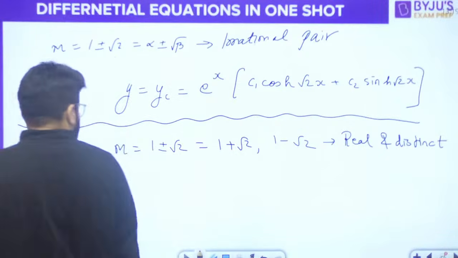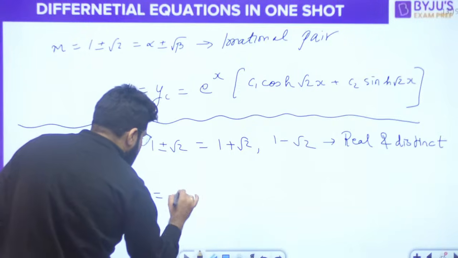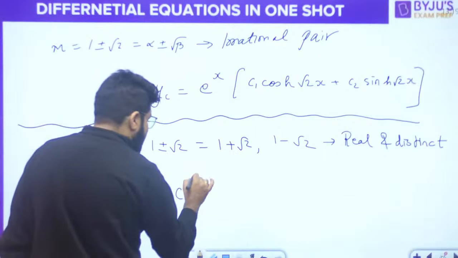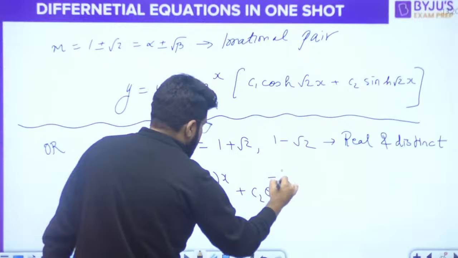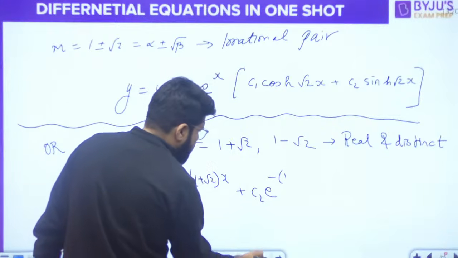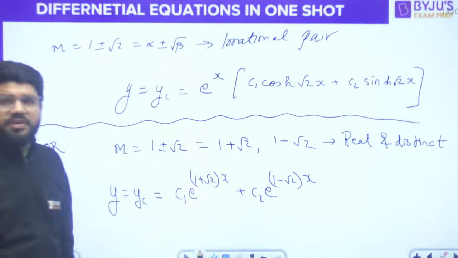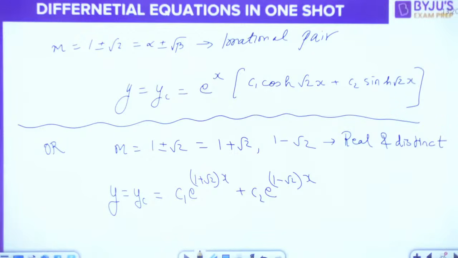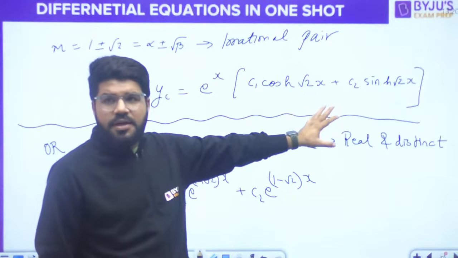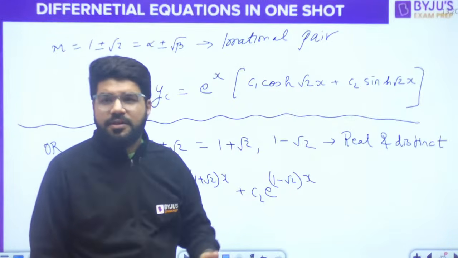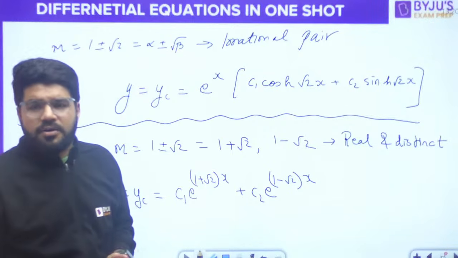Right? So if they are real and distinct, the complementary function can also be written as C1 e raised to the power m1x plus C2 e raised to the power m2x. This is also a possibility. Now, if you expand sine hyperbolic and cos hyperbolic by Euler's identity, these two answers are relatable to each other. So that's not a big worry.